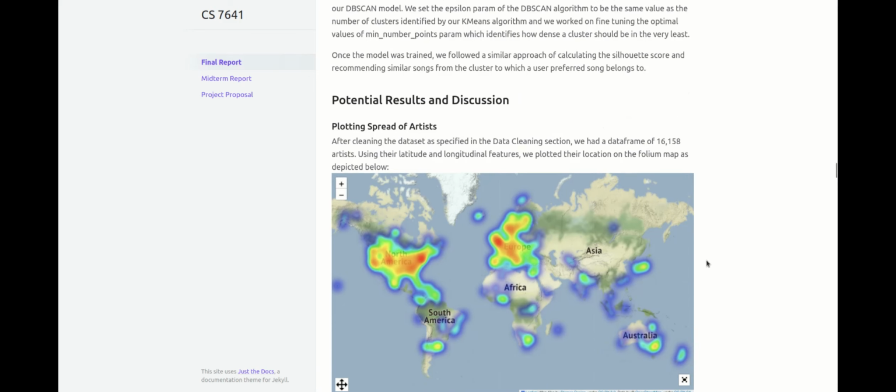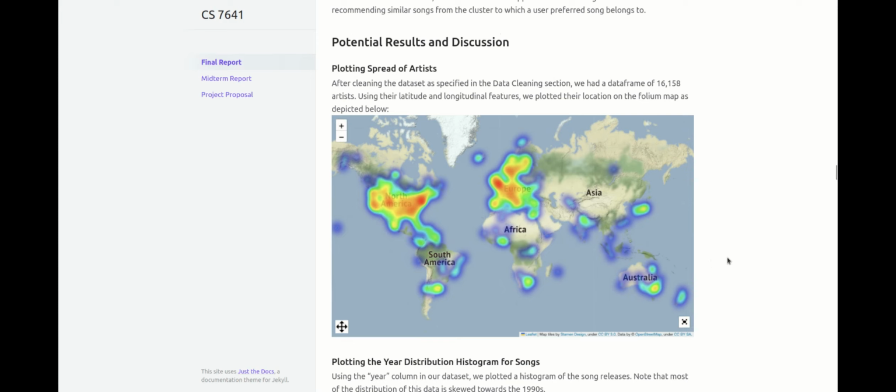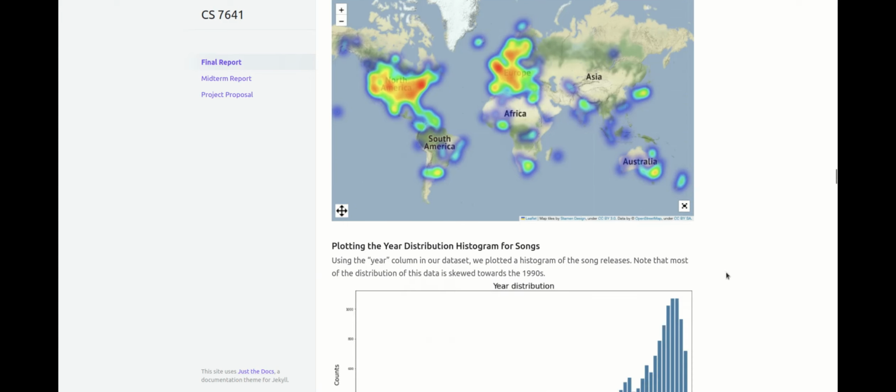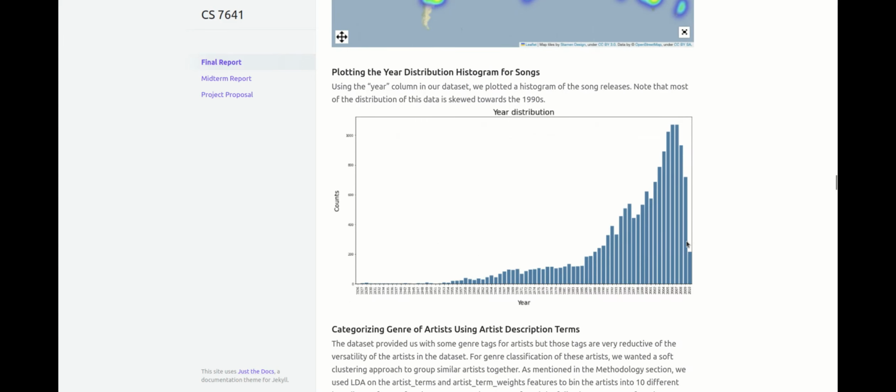So the first visualization plots the location of the artists on a folium map using their latitude and longitude features. This was just to see the spread of the artists in our dataset. Next, we plotted a histogram to show the distribution of song releases over the years, which can be seen to be skewed towards the 1990s because most of the songs in our dataset come from that era.